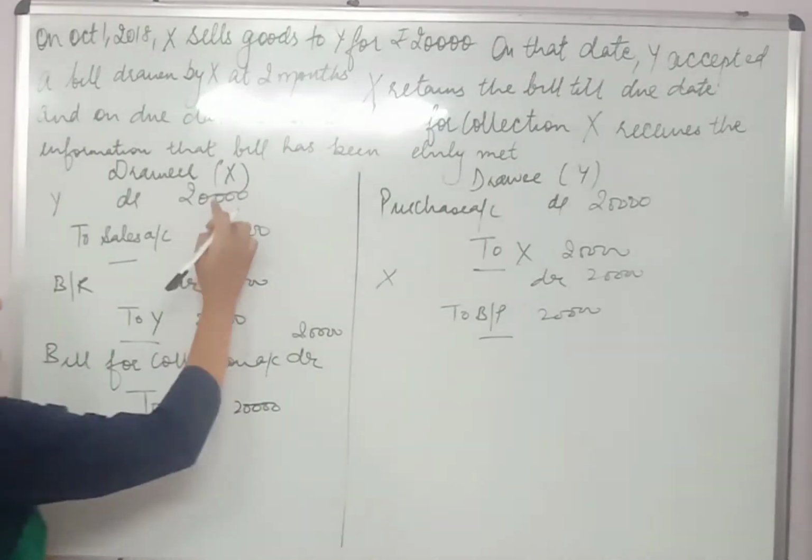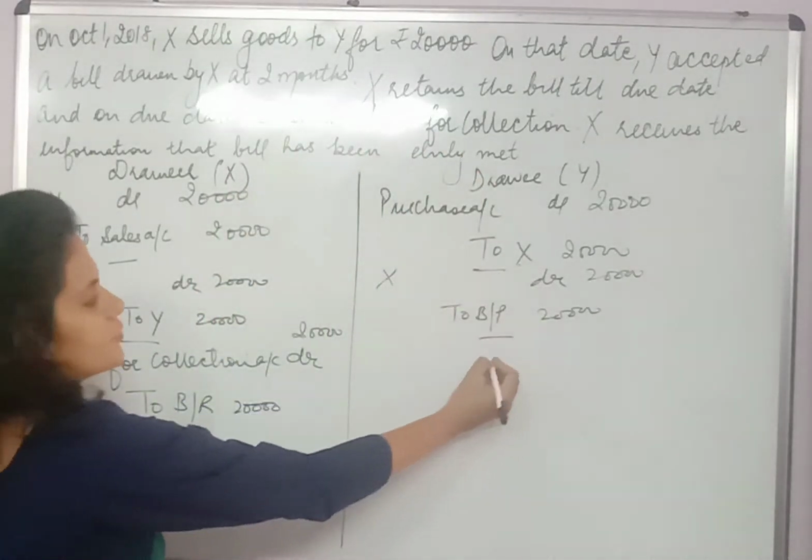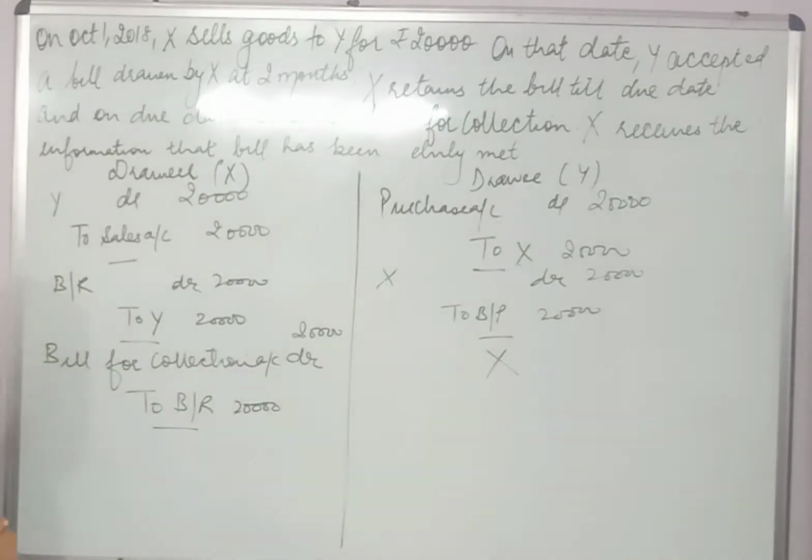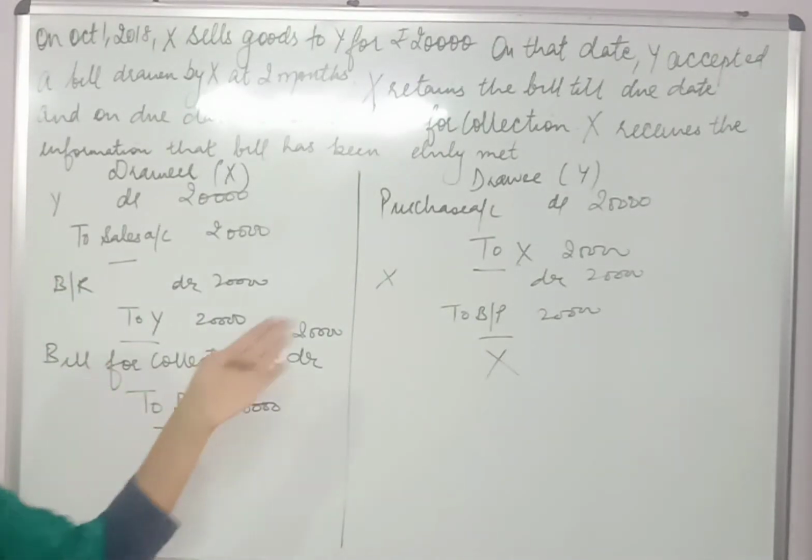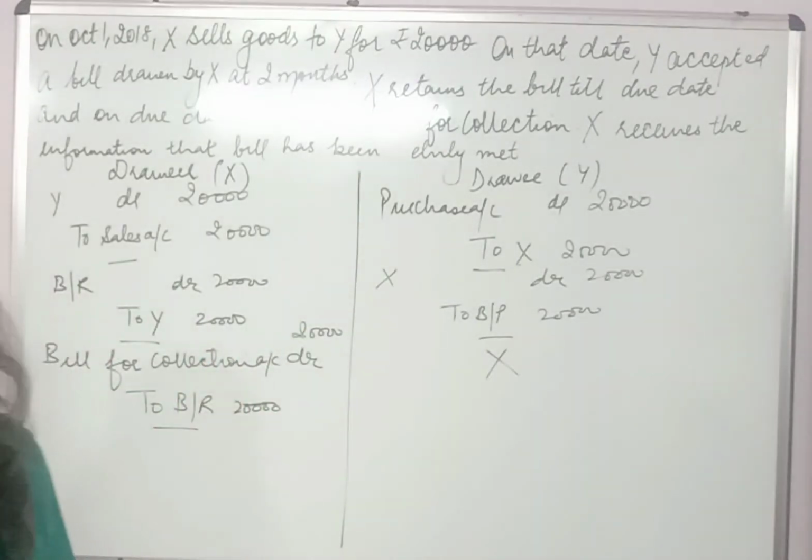Now X has only informed Y, so no entry will be passed in the books of Y because the transaction is between X and the bank. Y is not at all concerned about it.